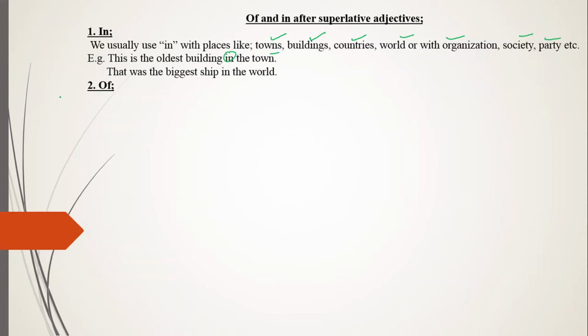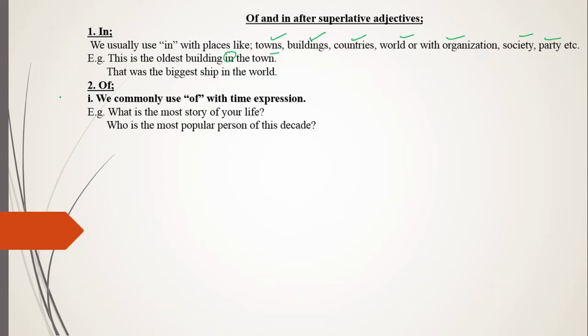Now the second we have is of. It has two usages which we'll be talking about. Number one, we commonly use of with time expressions. If you want to indicate a limitation of time, we use of. Example: what is the most memorable story of your life? Now this is the limitation of time. We are saying, what is the most memorable story which happened to you in your life.